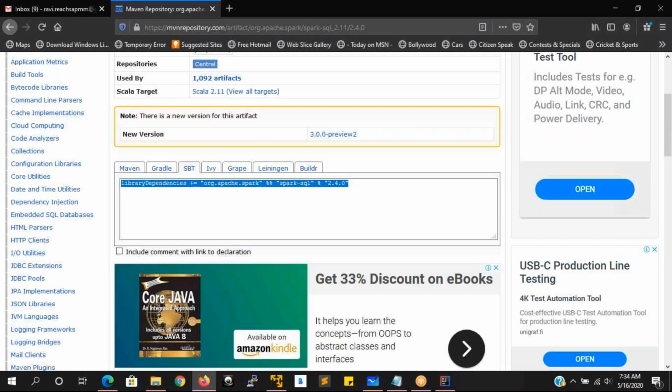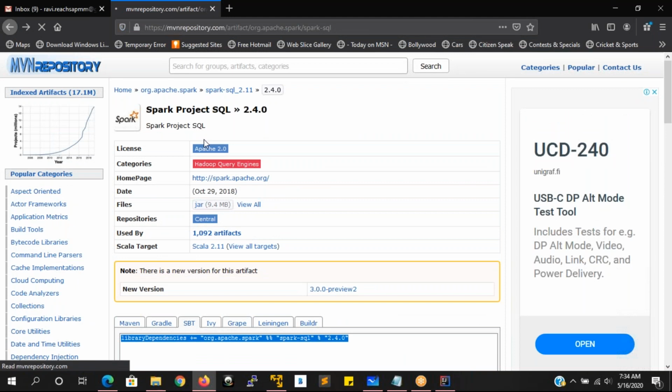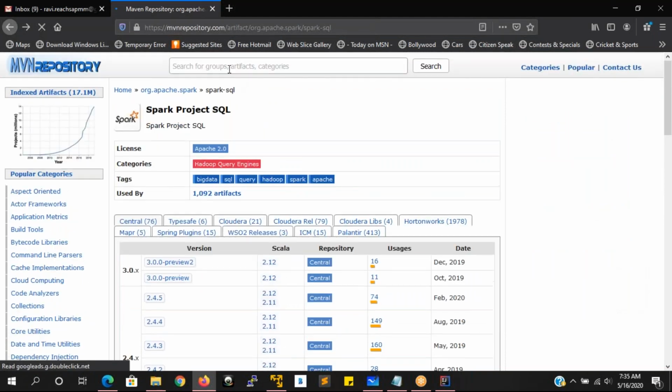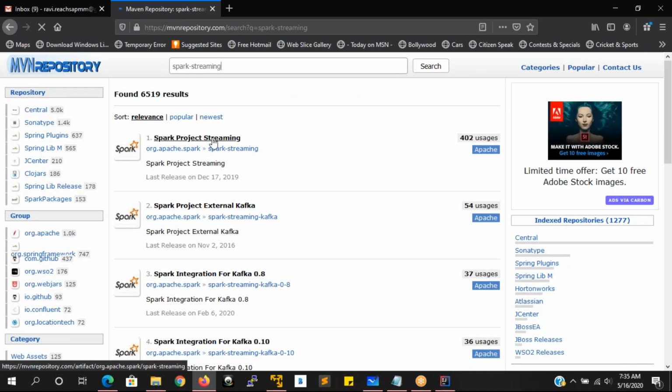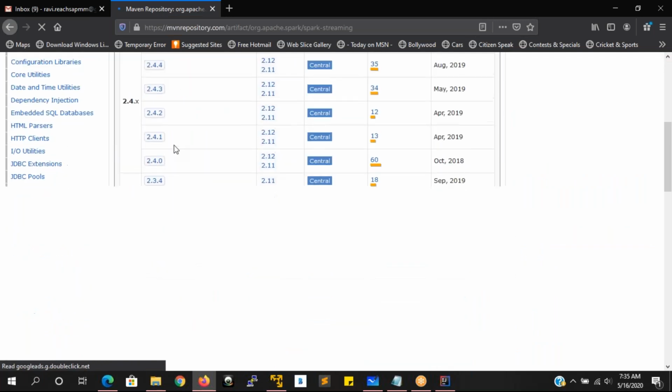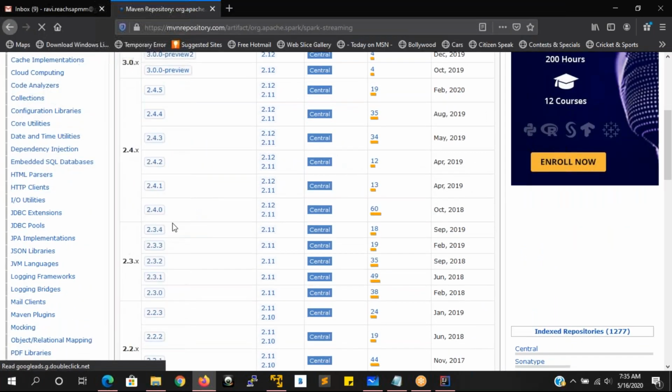How to make a streaming application? Again in the Maven repository only. Here in the place of Spark SQL, you write down spark-streaming. That's it. Then you see Spark Project Streaming. You click on here. Go to the version 2.4.0 and 2.11. Okay.